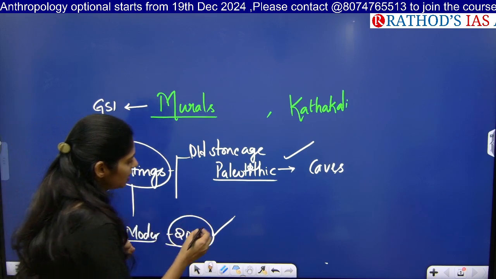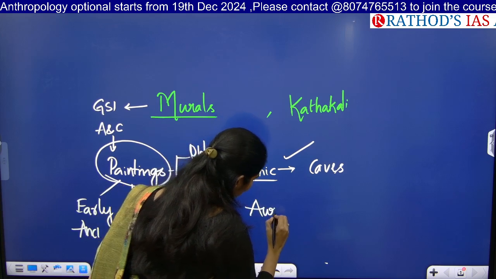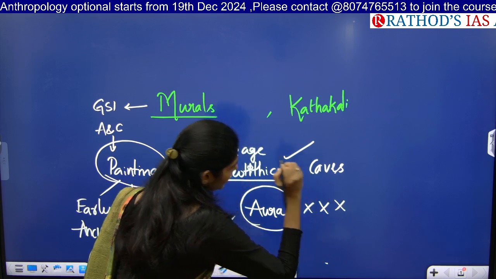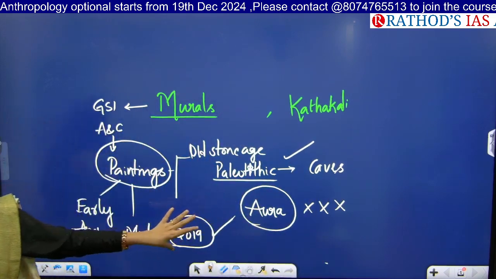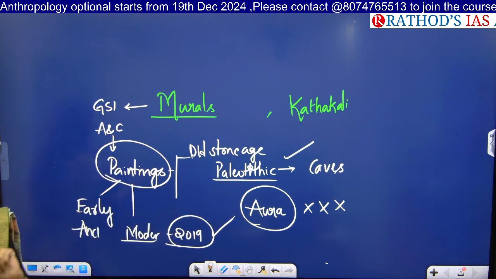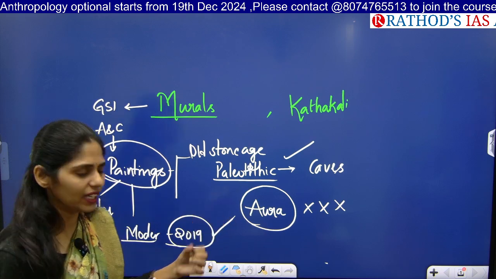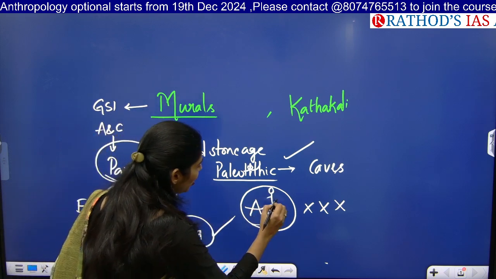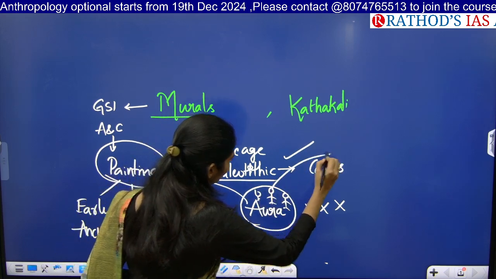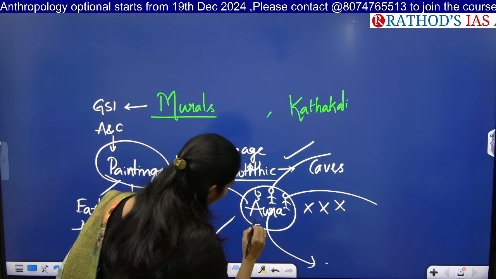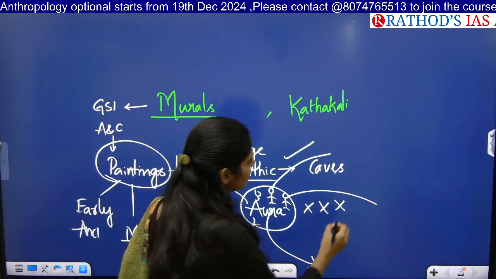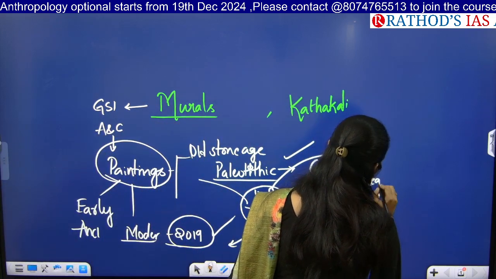And one more thing: you might know about Aurangzeb, right? Aurangzeb was strictly against painting. Till that time, there were painters present in the Mughal courts. Suddenly, after Aurangzeb came into power, he was strictly against painting. So those court painters used to go to different places, and they started painting traditions at the regional levels. That led to the rise of regional painting schools.